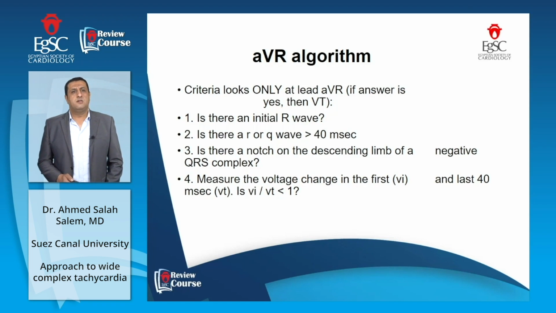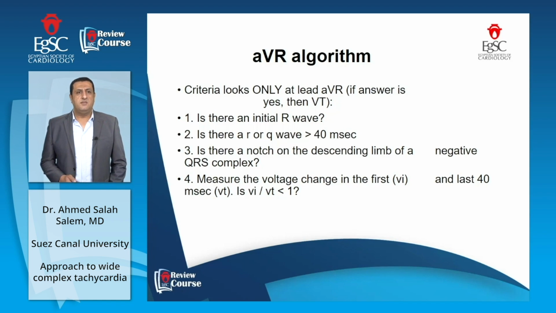The aVR algorithm criteria look only at aVR. If the answer is yes, then it is VT. Is there any initial R wave? If yes, this is VT. Is there an R or Q wave more than 40 milliseconds? This is ventricular tachycardia.